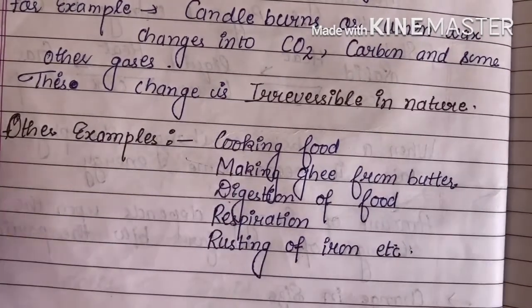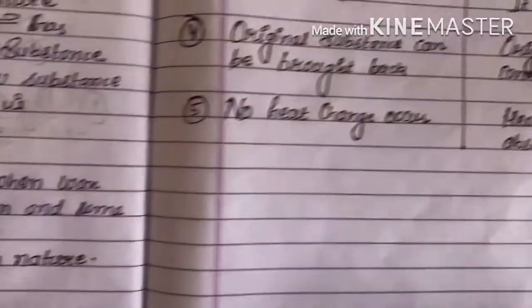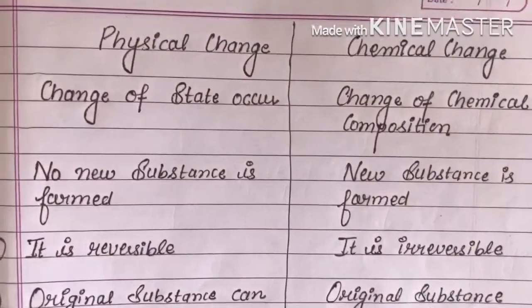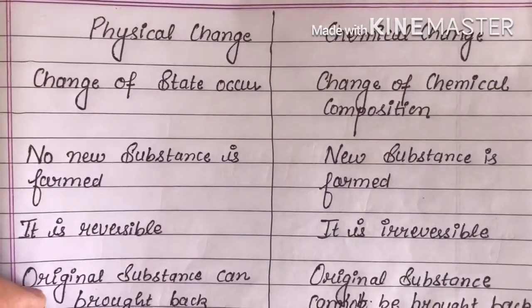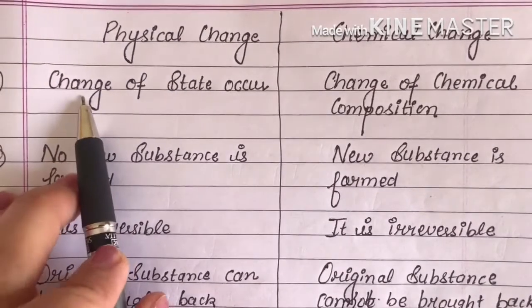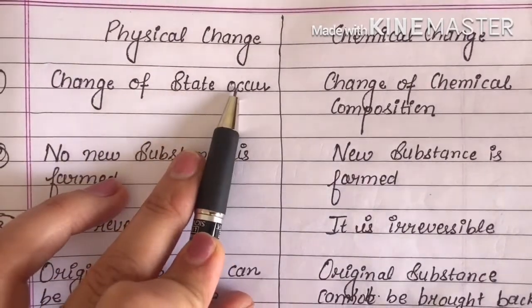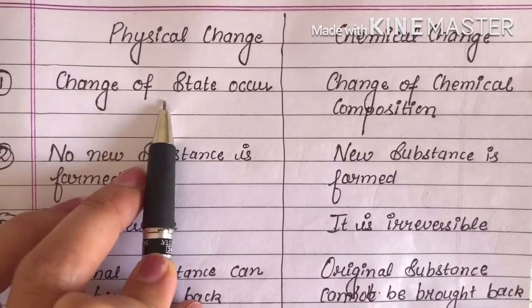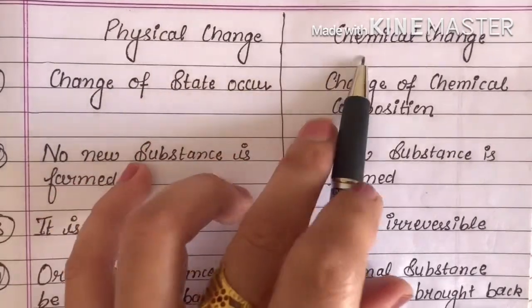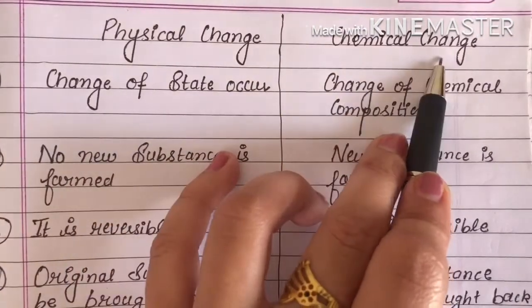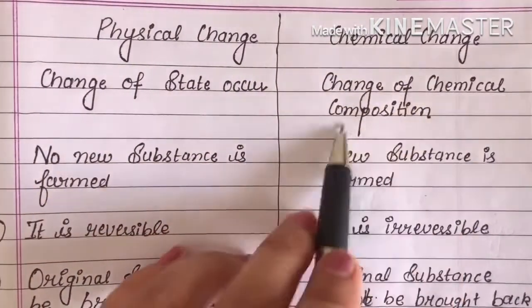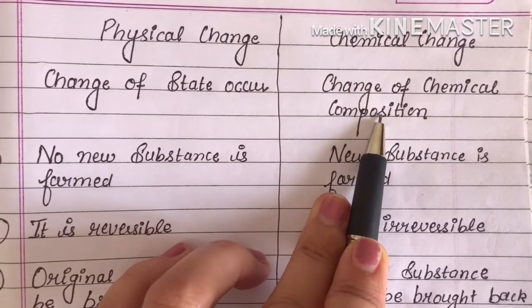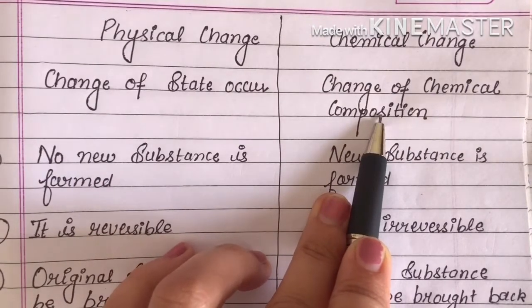Next is the difference between the physical change and the chemical change. First difference: in physical change, change of state occurs, which means solid changes into liquid state and liquid changes into solid state. But in chemical change there is a change of chemical composition, which means the substance changes into a new substance.